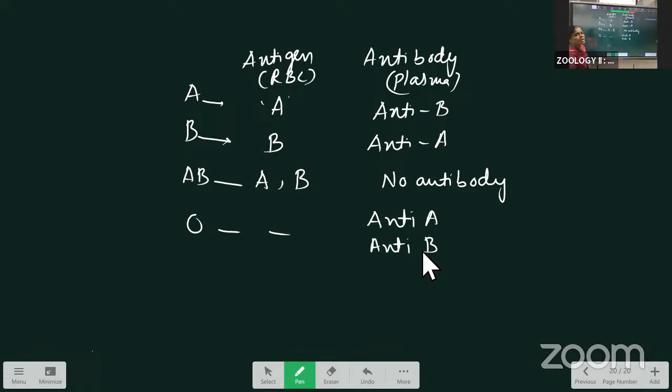Multiple alleles, a good example is the ABO blood groups. The ABO blood groups are mainly depending upon the presence and absence of the antigens. Next, the genetic basis of the ABO blood groups we are going to discuss.